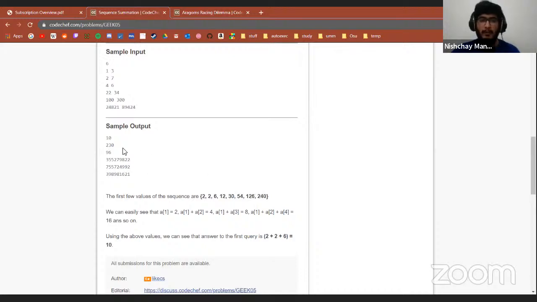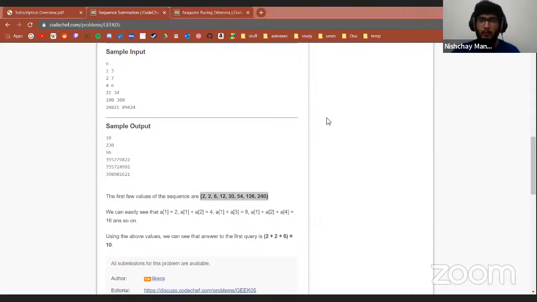So for the first case, from 1 to 3, they're summing 2 plus 2 plus 6, which is 10. For 2 up until 7, they're summing 2, 6, 12, 30, 54, 126. They're summing this up and answering 230, right? For 4 to 6, they're summing up 12, 30, 54 and answering 96. Similarly, and so on, right? So let's try to look at how this sequence is created first.